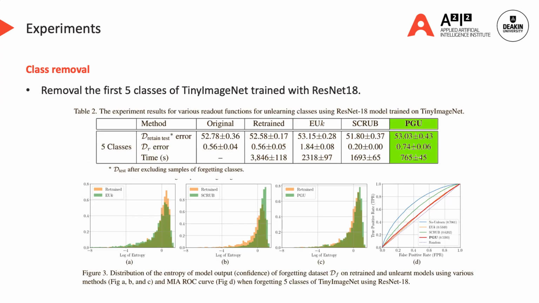For the class removal application, we remove the first 5 classes of the Tiny ImageNet dataset trained using the ResNet 18 model. Table 2 and Figure 3 show that our method achieves similar performance across various readout functions to the retrained models. Figure 3D also shows that our method results in close to random performance on the membership inference attack.